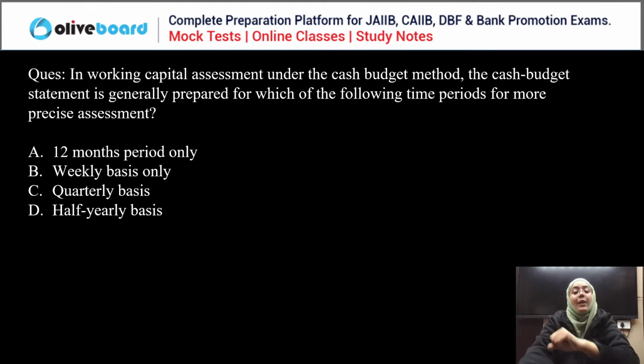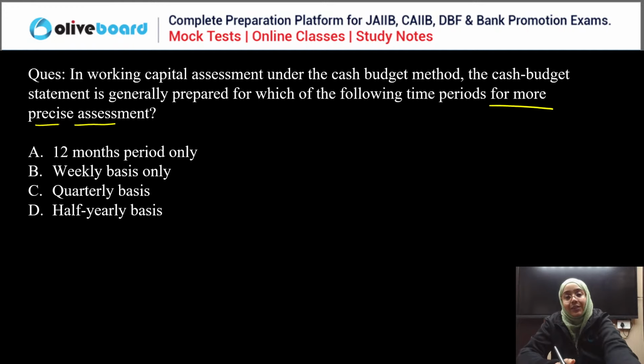Okay. Now next question. In a working capital assessment under the cash budget method, the cash budget statement is generally prepared for which time period, for more precise assessment? You have to read the complete question. It is 12-month period only, weekly basis only, quarterly basis only, or half yearly basis.